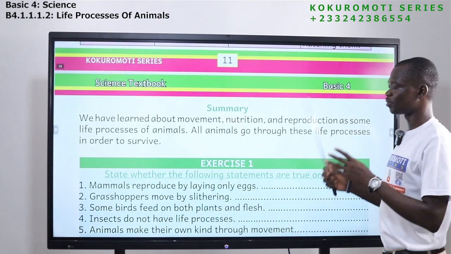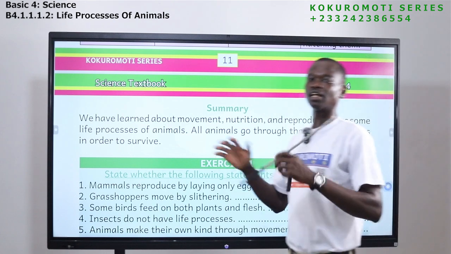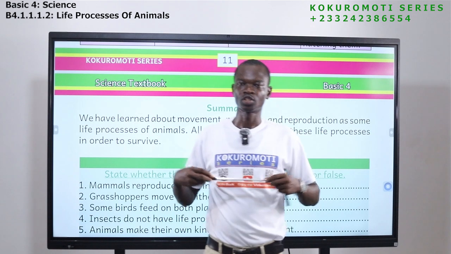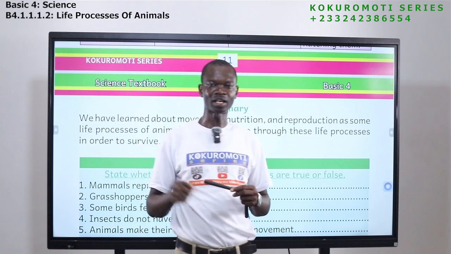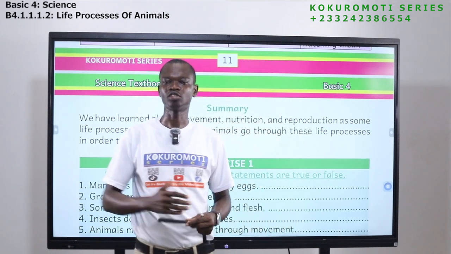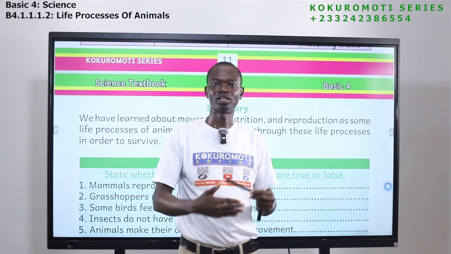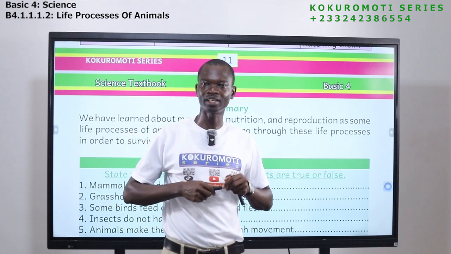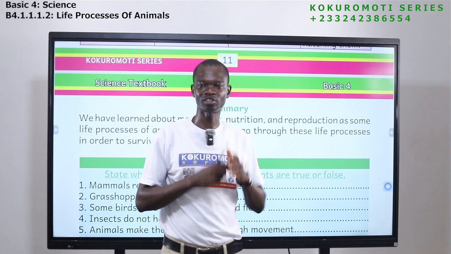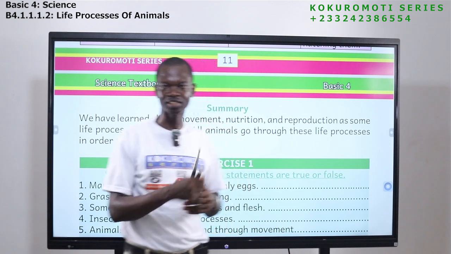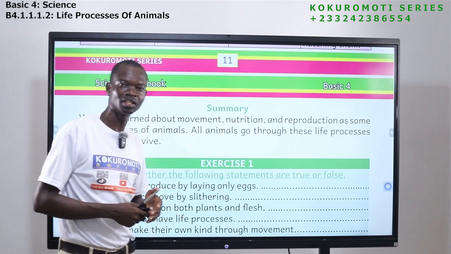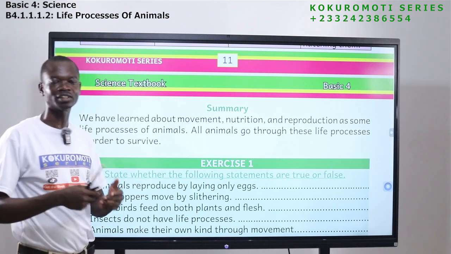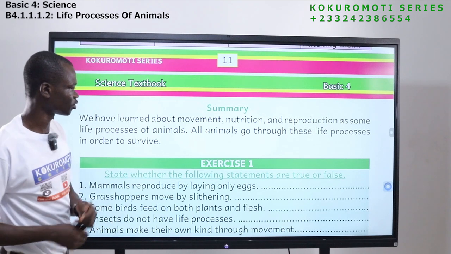Okay, now we are bringing our lesson to a close. We have learned that animals go through life processes. There are stages that animals go through. So once you have life, if you are an animal, you go through this. So this shows that you are a living thing. All living things move, all living things reproduce, all living things eat. So these are the things that show that you are a living thing. So we have seen these life processes. Examples of animals, how they move, the way they feed on others, and then how they are able to reproduce. So that is what you have learned today.